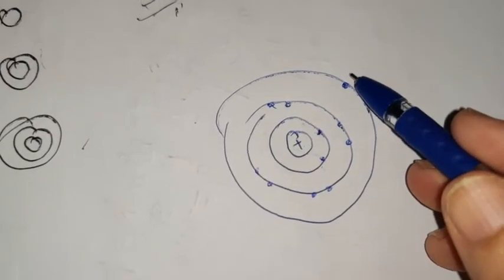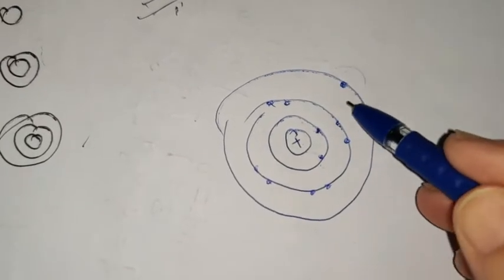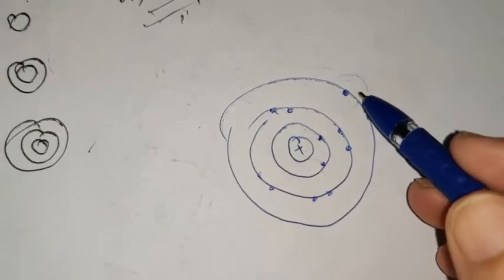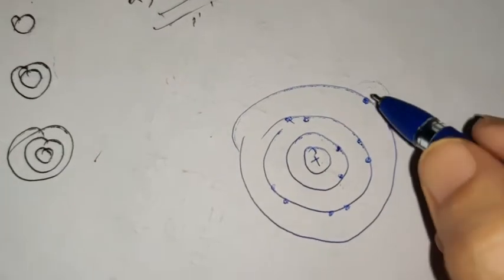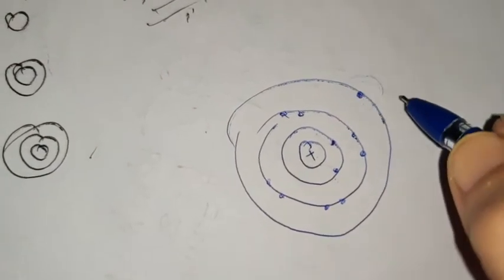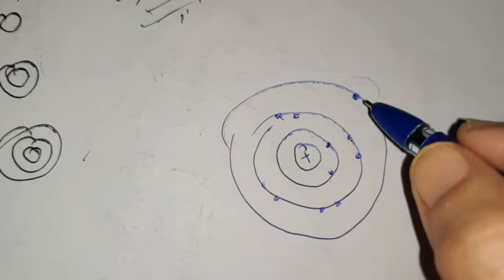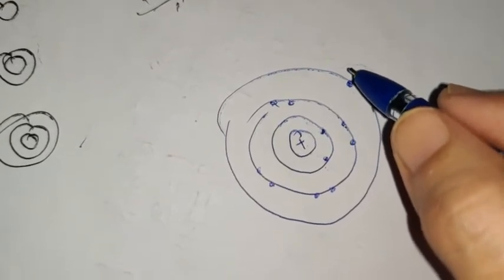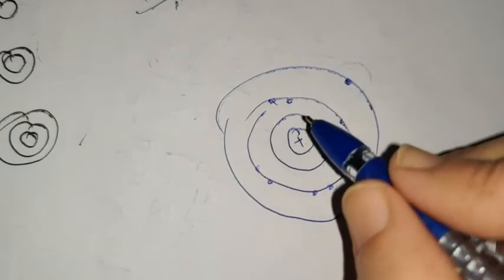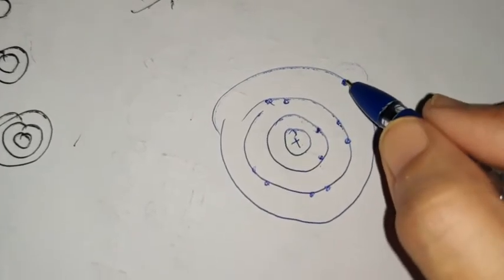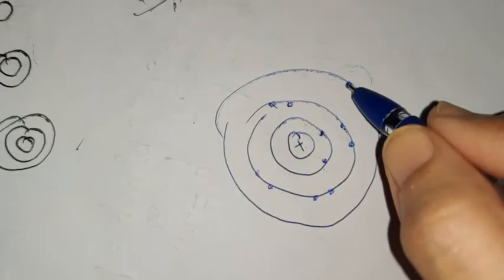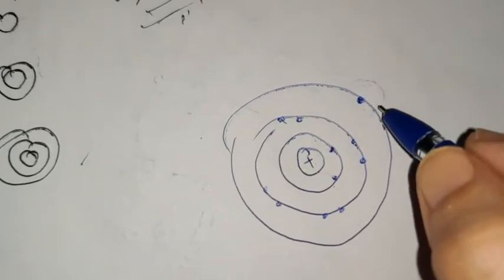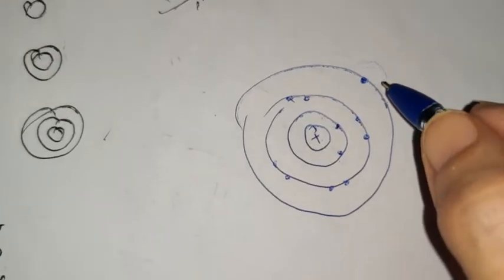So here the most loosely held electron is the outermost electron present in the valence shell. So ionization enthalpy will be first of all considered for this, because when you try to remove an electron from the sodium metal, the first electron that will come out of this atom will be this valence electron, and the energy required to remove this electron is known as ionization enthalpy or ionization potential.